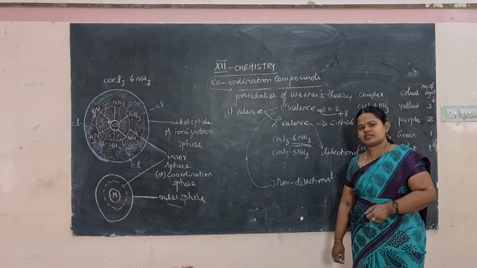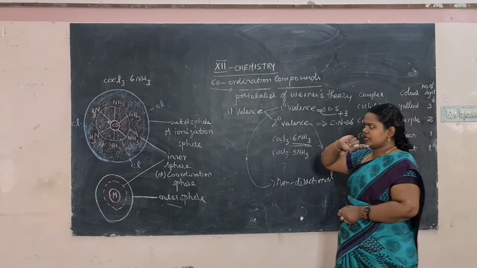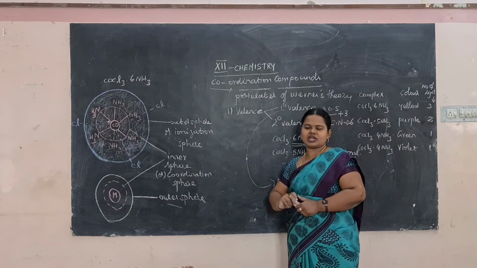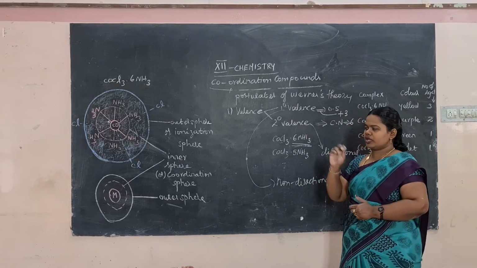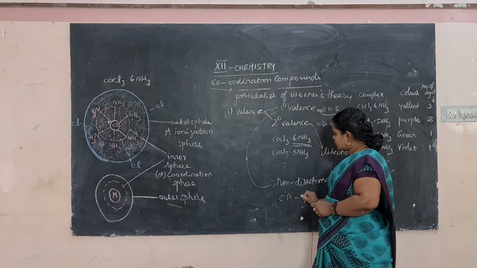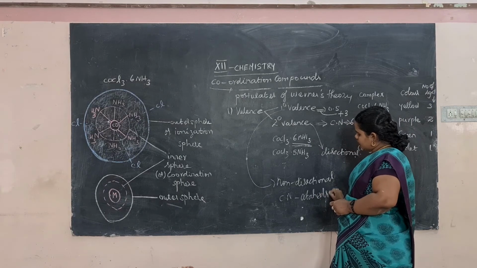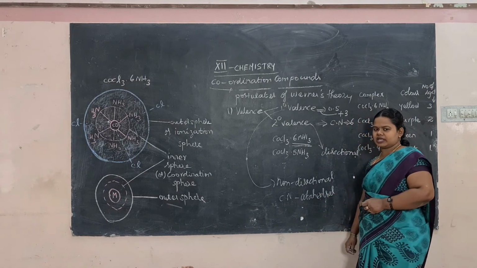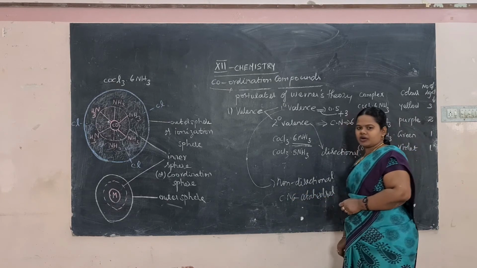The secondary valency corresponds to the coordination number. For example, here in CoCl3 into 6NH3, the coordination number is the number of ligands attached. So here it is 6. When the coordination number is 6, the geometry will be octahedral. So the geometry is explained by the secondary valency.